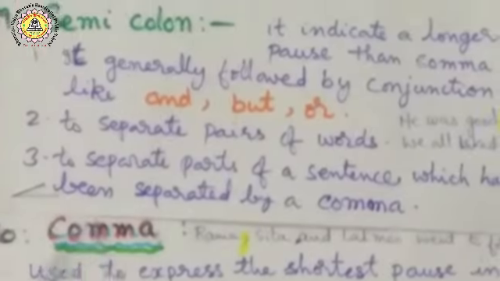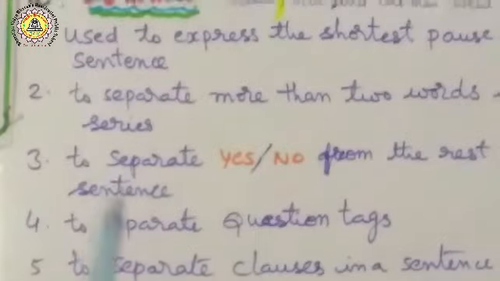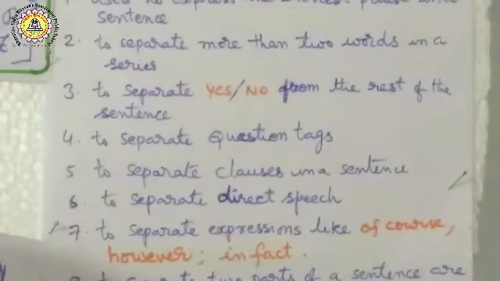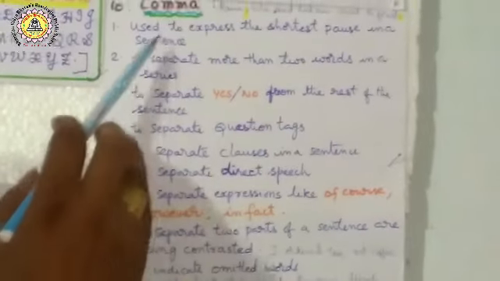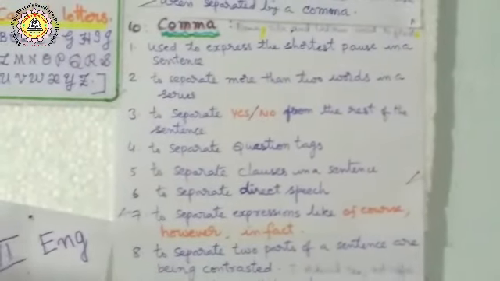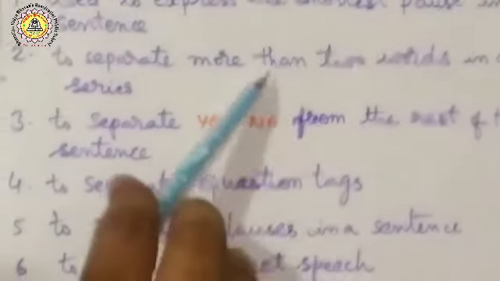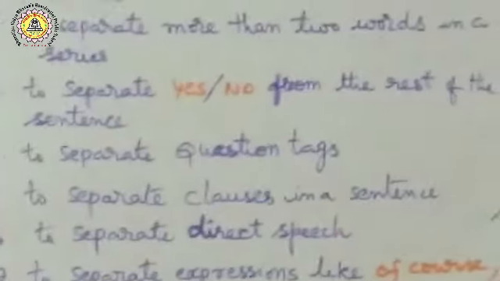Next, comma. You know very well about the comma more than the other things. In total, nearly 12 uses are there, and you know them well, but I want to show you. For example, Rama, Sita, and Lakshman went to the forest. A comma is used to express the shortest pause in a sentence, to separate more than two words in a series, and to separate yes or no from the rest of the sentence.